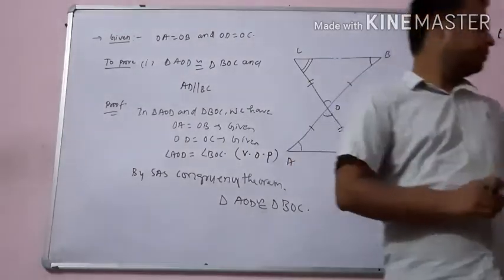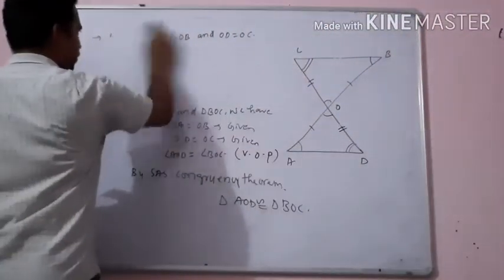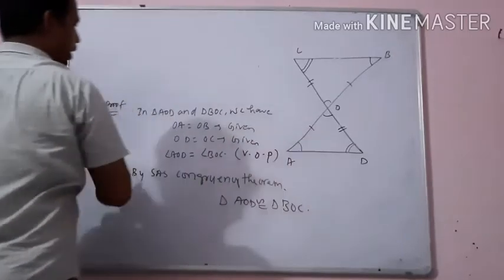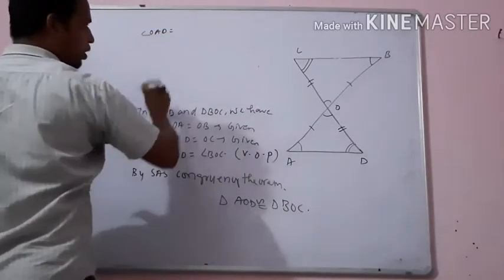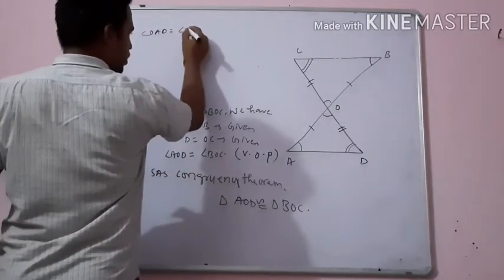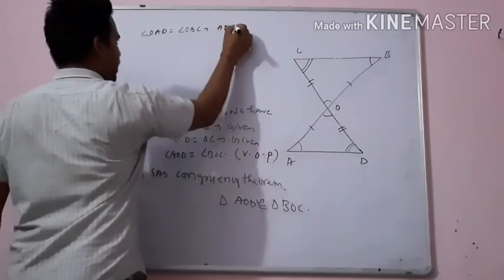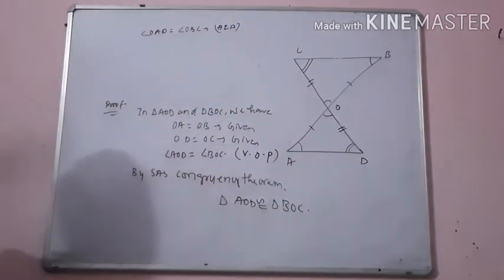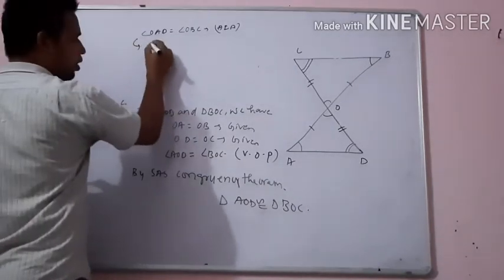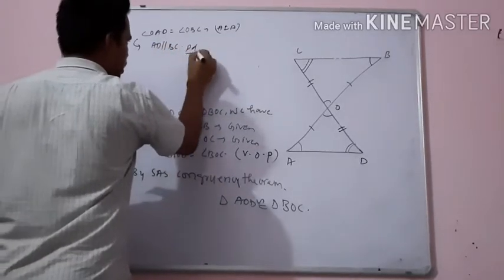So here we will have angle OAD equals angle OBC. This is an alternate interior angle. When alternate interior angles are equal, the lines will be parallel to each other. So AD is parallel to BC, proved.